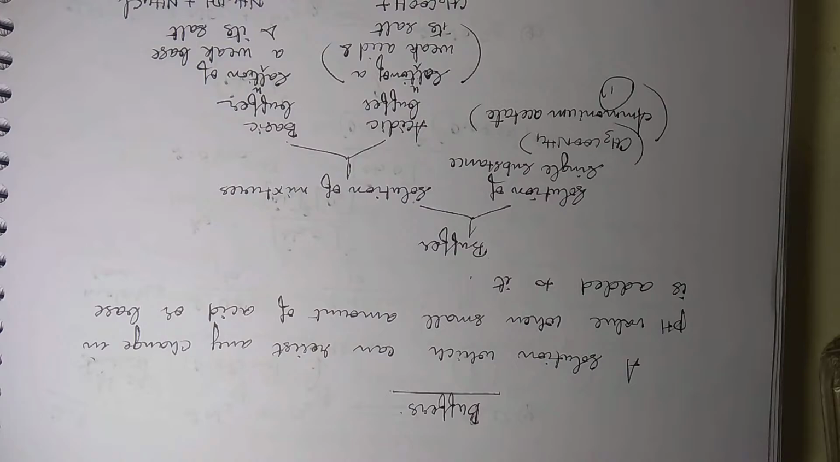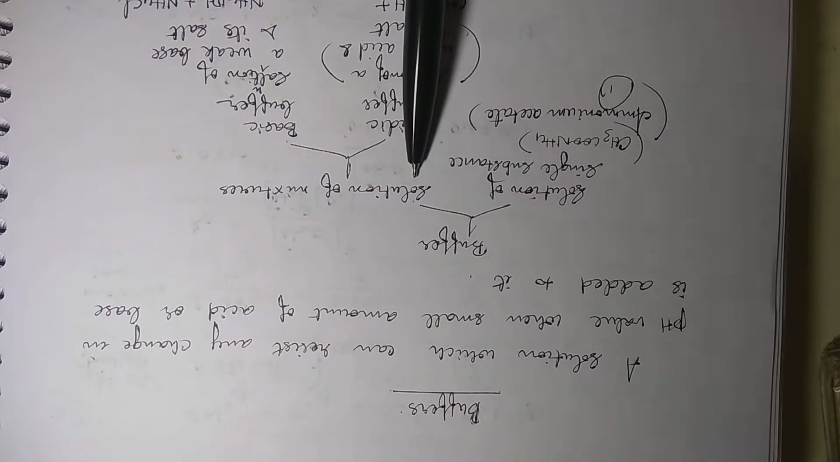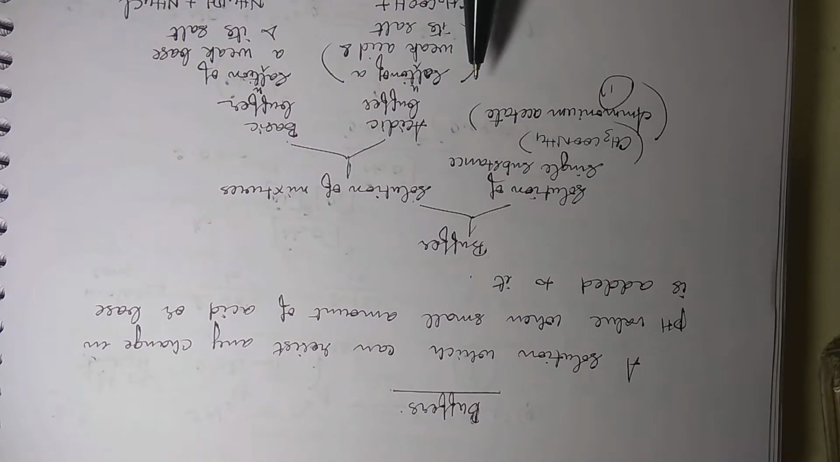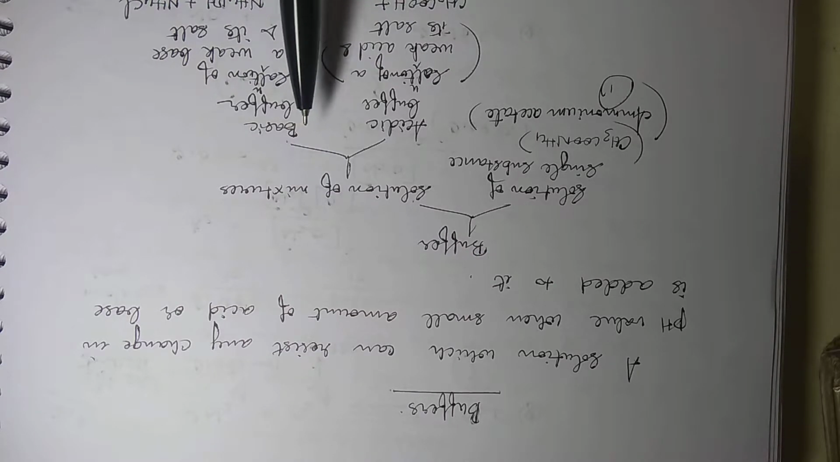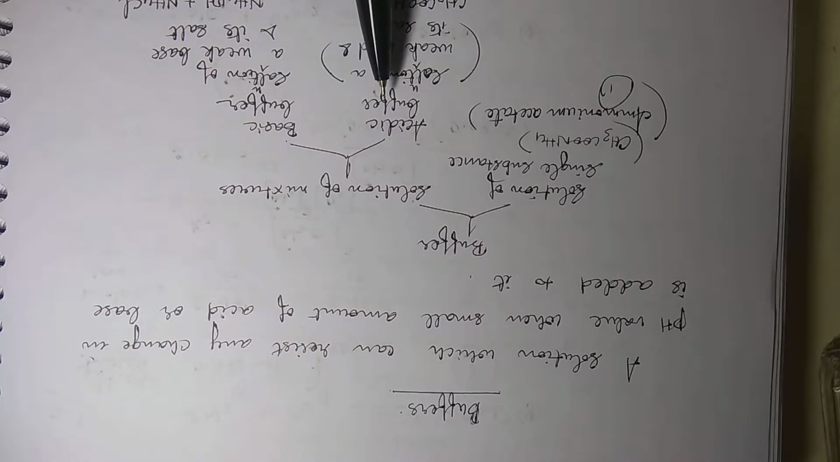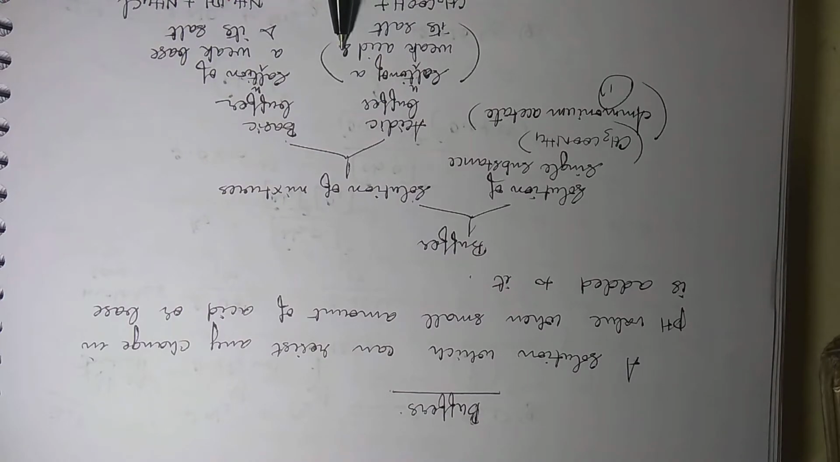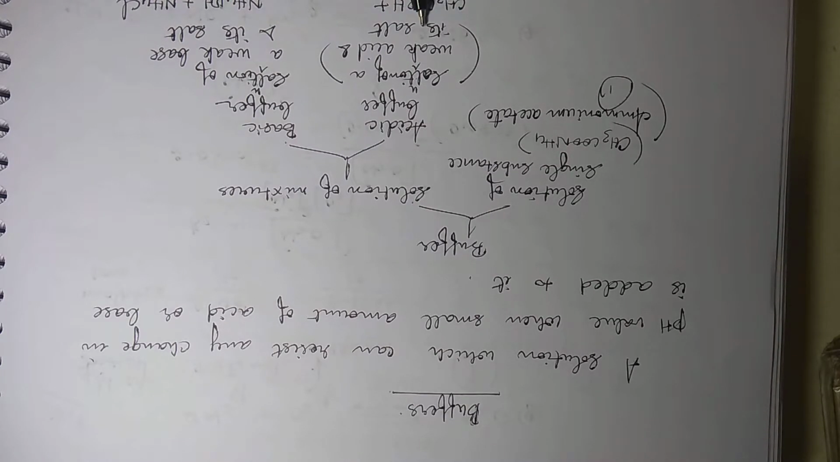Now this has various applications. Let us study a little bit about buffers. Buffers are of two types: a solution of a single substance, or a solution of mixtures. Under mixtures you have acidic buffer and basic buffer. Now what is an acidic buffer? It is a solution of a weak acid and its salt. This salt, how should it be? It should be a salt of the same acid but with a strong base. Okay, that should be the condition.